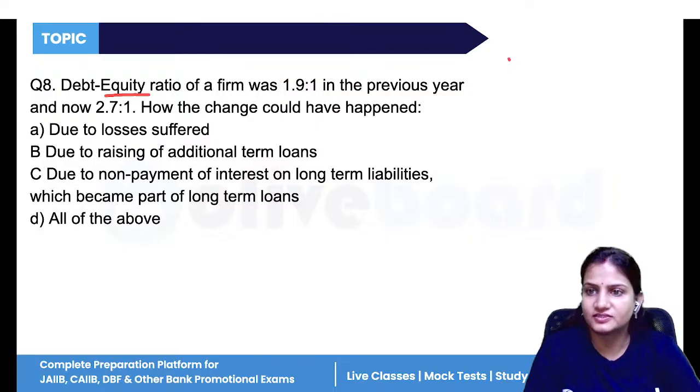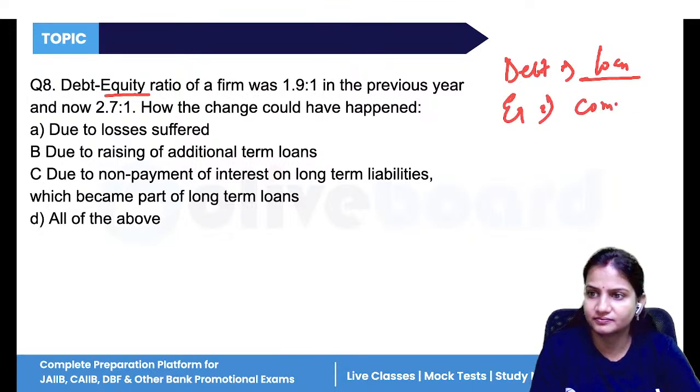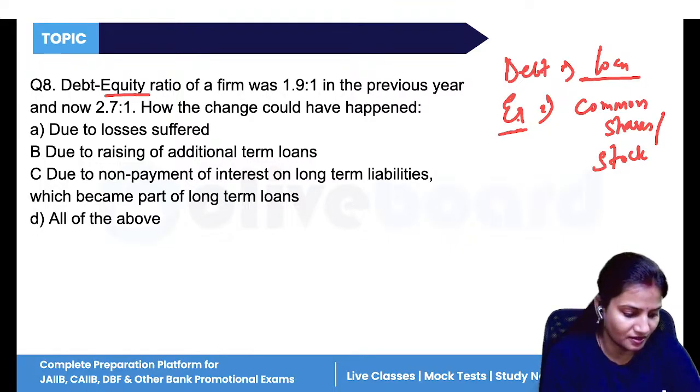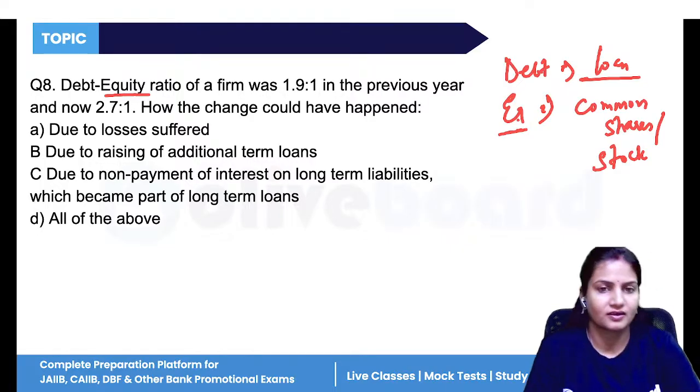Debt equity. What is debt equity? Debt means the loan which you take from a bank or any financial institution. And equity means your common shares, the common stock. That is the equity. So these are the owners of the company.